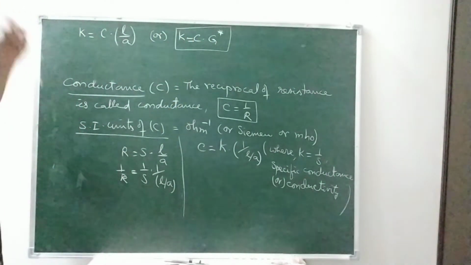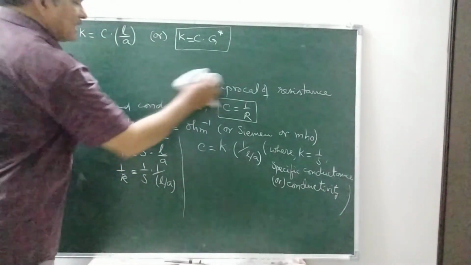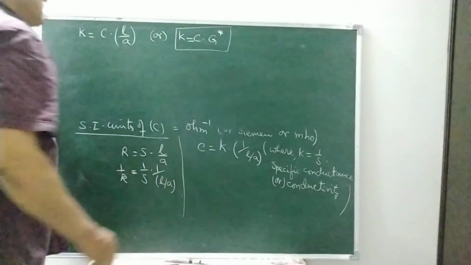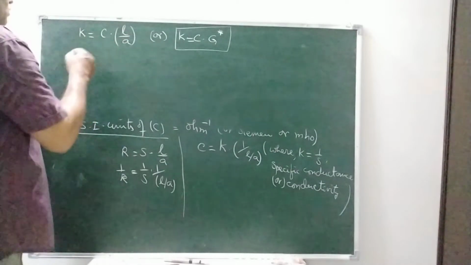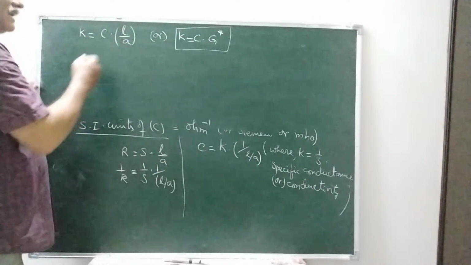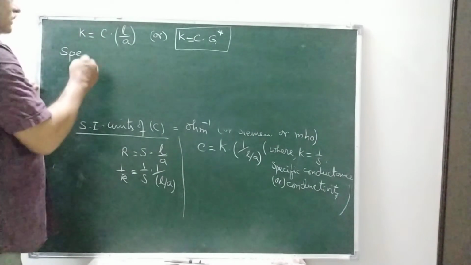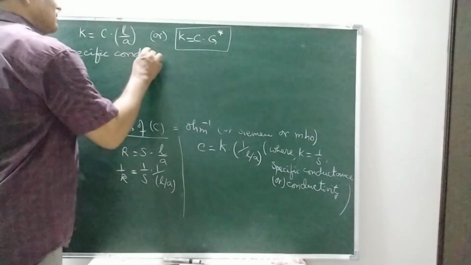If we want to define specific conductance or conductivity, you make L equal to 1 and A equal to 1. So when L is equal to 1 and A is equal to 1, then C is equal to K.